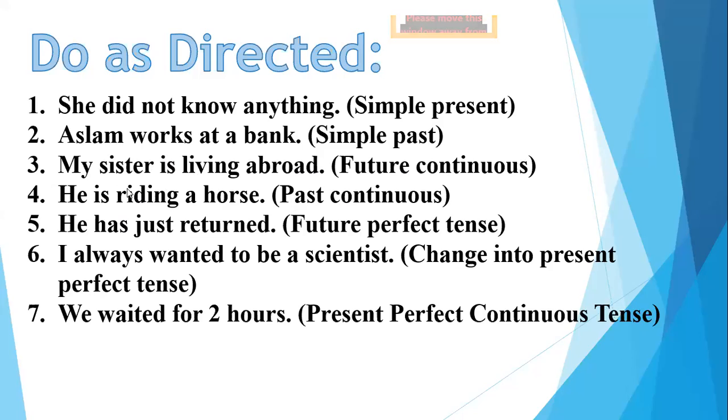Now the fourth one. Okay, Hamza, can you answer? He is riding a horse. You have to change it into the past continuous. Now, first of all, what tense is this right now? This is present continuous. So you have to change it into past continuous. He is riding a horse. Hamza, can you answer me, please? He was riding a horse.